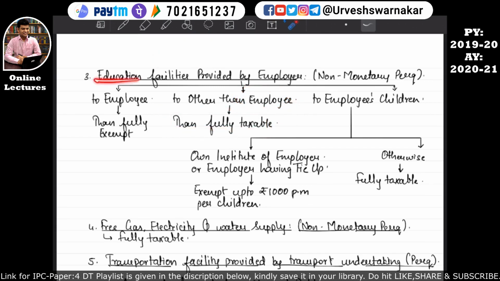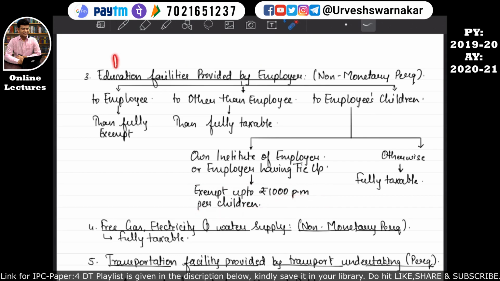But what if the education facility has been provided by the employer to the employee's children? Then how to calculate the value of this non-monetary perquisite? The value of the non-monetary perquisite will be valued in this manner. If the employer is providing the education facility in his own institution, or the employer has a tie-up with some institution, then exemption is available up to rupees 1000 per month per child.